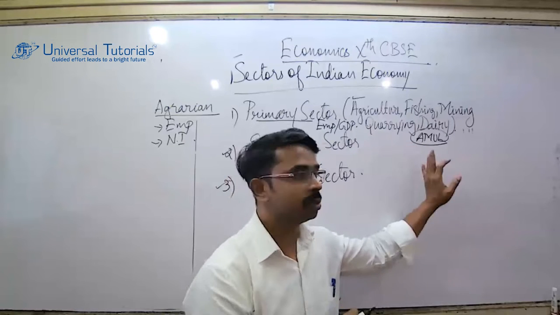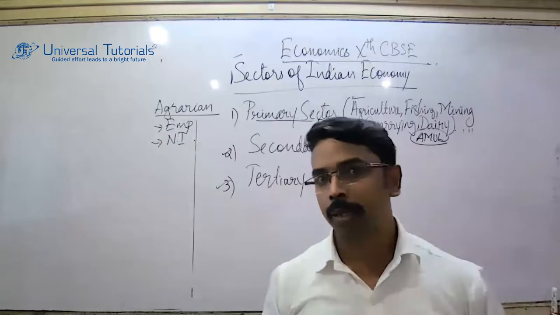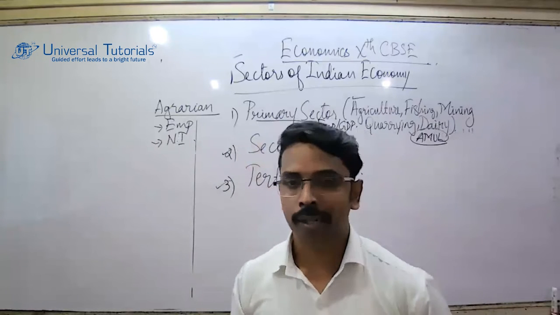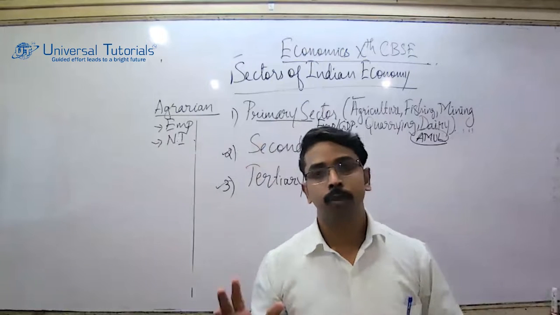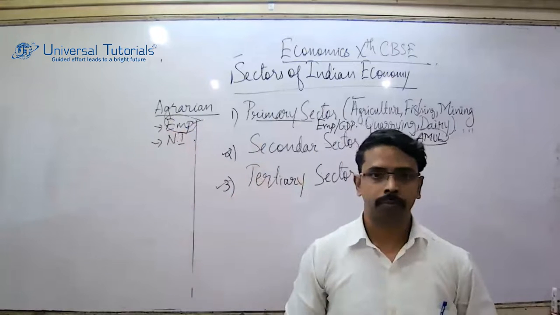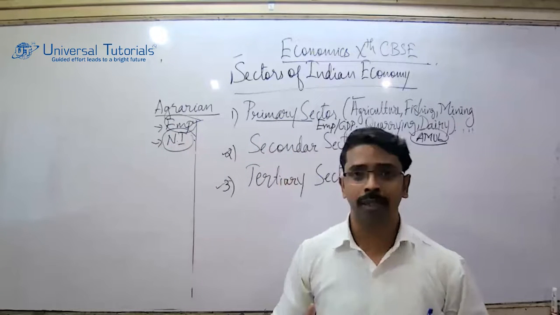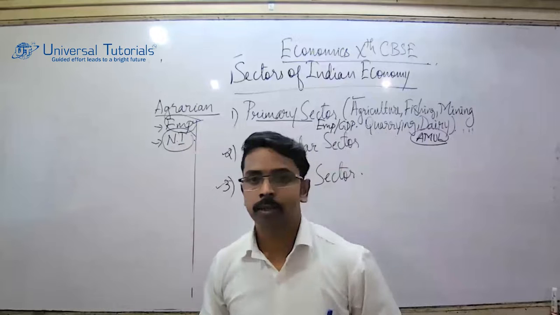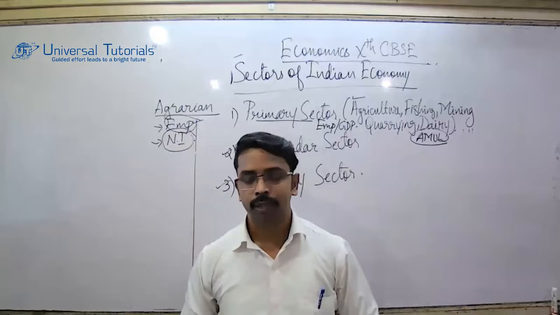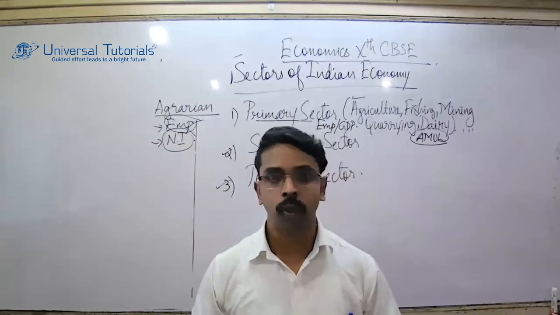So this is how I can summarize the sector which I call the primary sector. Regarding the primary sector, India being a labor abundant economy, what is labor? Too many unskilled laborers are there. So agriculture will play a dominant role in providing maximum employment. Since the employment is high, automatically the contribution to the national income will also be high. But the problem with Indian agriculture is modernization, something called mechanization. We have the states of Punjab, Haryana, and UP. The rest of the states are not very much ahead in modernization.